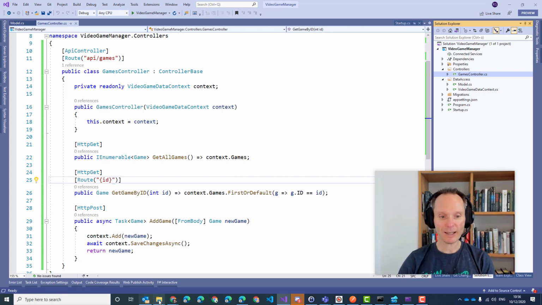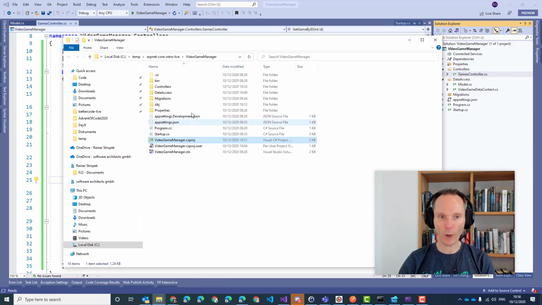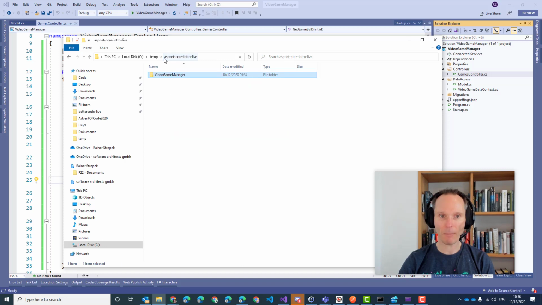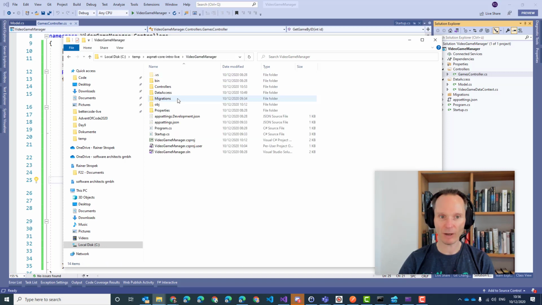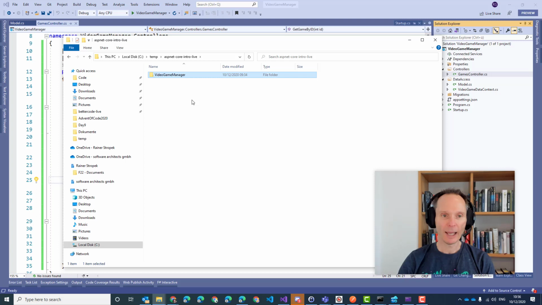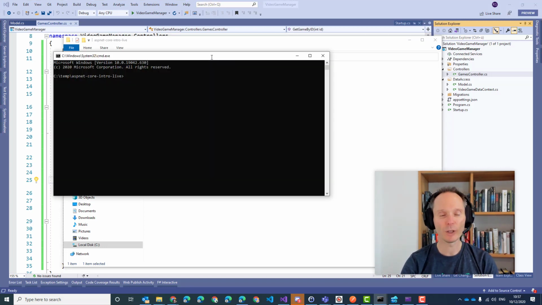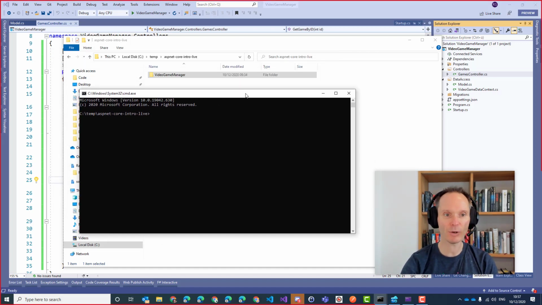So please open the folder where your video game manager is in. Here I have my folder with the video game manager, and I will create a new project side by side to the video game manager, so not as a sub folder, but directly to the side. I will create a new Angular application with ng new, and it will be called Video Game Manager UI.